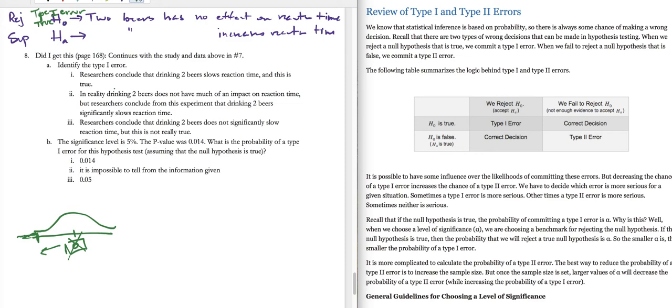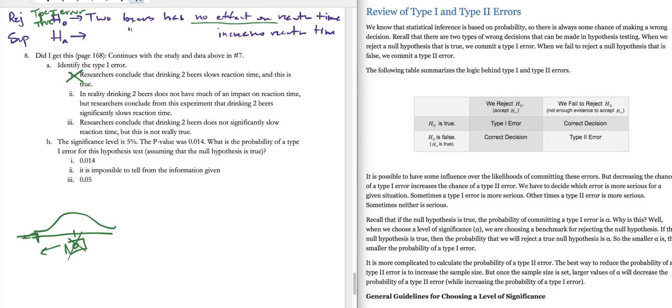So we need to look for a choice that says the 2 beers actually have no effect, but we rejected it. And let's see. So number 1, researchers conclude that drinking 2 beers slows reaction time, and this is true. Well, no, that's not an error at all. In reality, drinking 2 beers does not have much of an impact on reaction time.